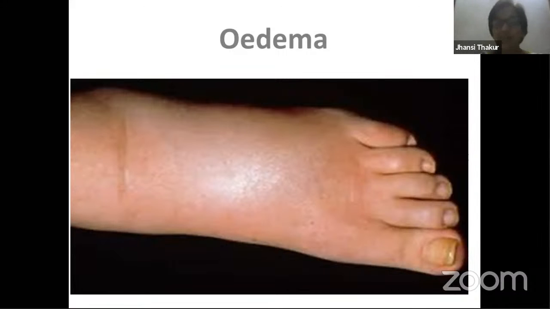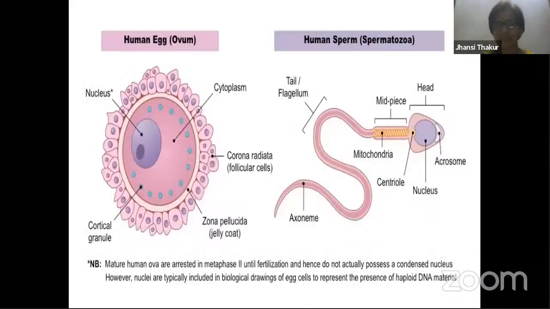Now, sometimes in some textbooks you may not find the spelling of edema with the O; directly EDEMA could be written. Edema can be found generally in older people, but even if you sit for lengthy hours or travel for lengthy hours sitting in one place, this can develop. So if you try to move around every 5 minutes when you sit at a stretch, then this condition will not arise. Okay.